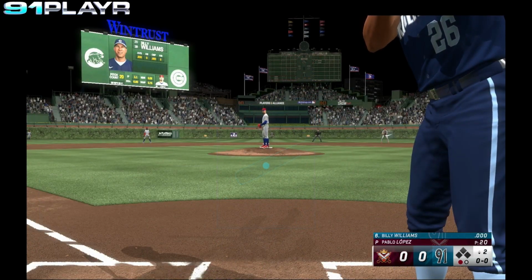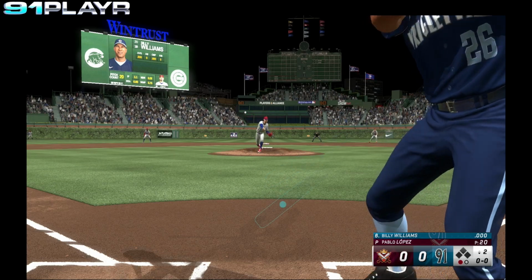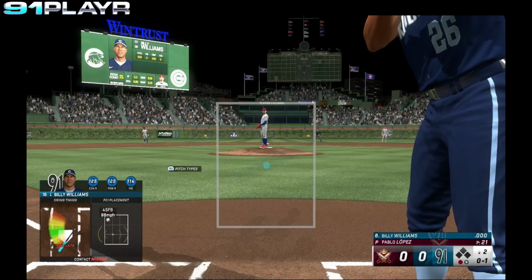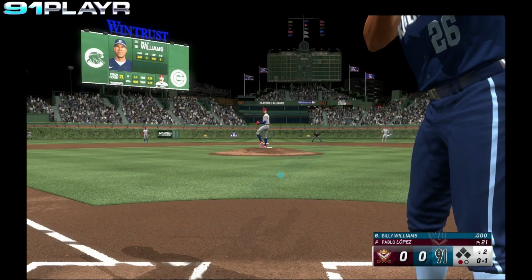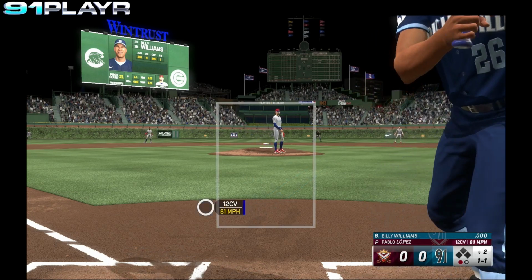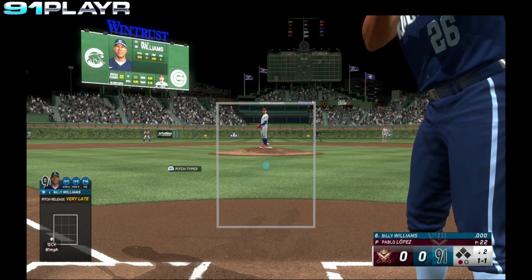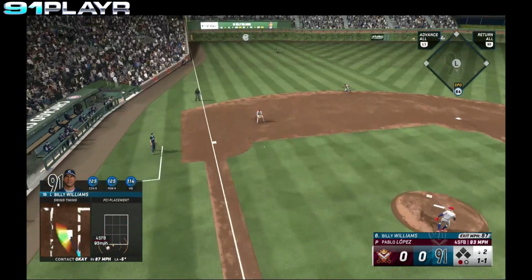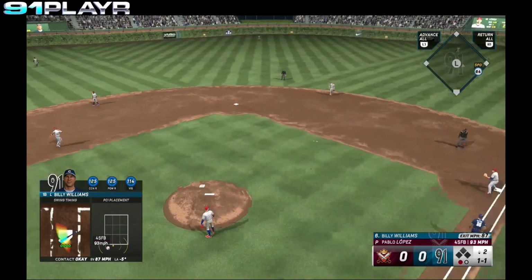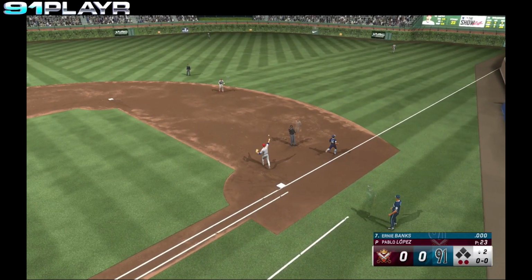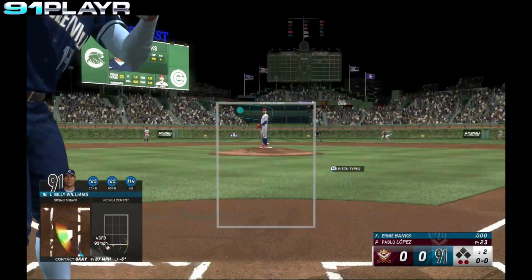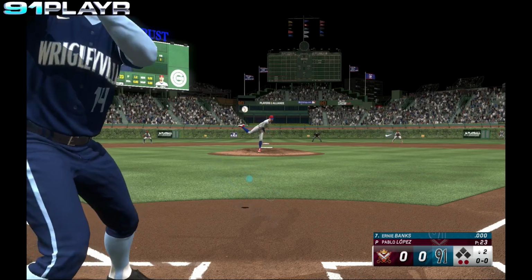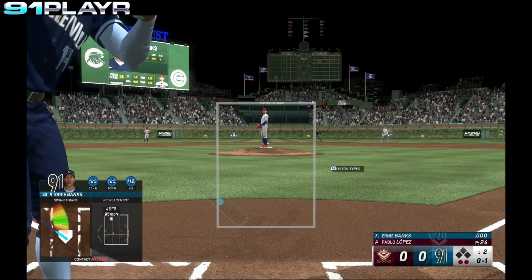Billy Williams, the batter. Swing and a miss from Williams. 0-1's the count. Ball outside, 1-1. And Williams hits that ball to third. Wright gloves it. Throws to first in time. 2 away. Ernie Banks, the batter. Swing and a miss. 0-1's the count.